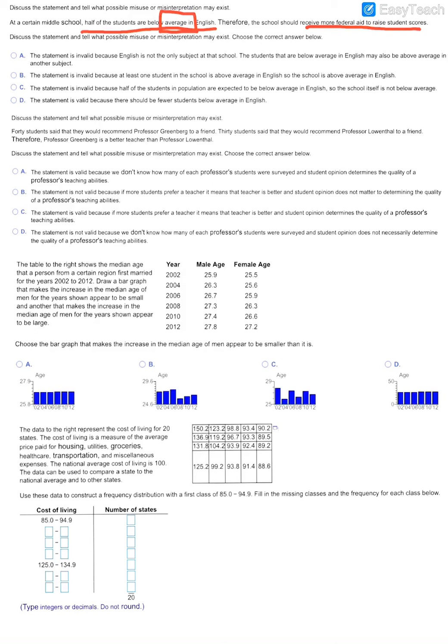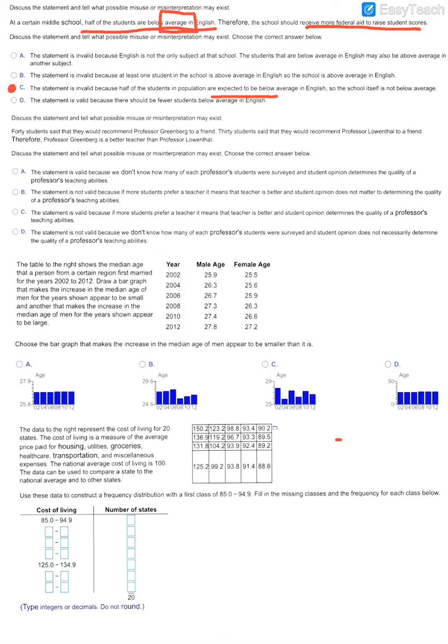Now, it's invalid because if you're looking at the students in the population, half of them are expected to be below average, half of them are expected to be above. So the school itself is not below average. So the best answer here would just be to say that it is invalid. The school is not below average.